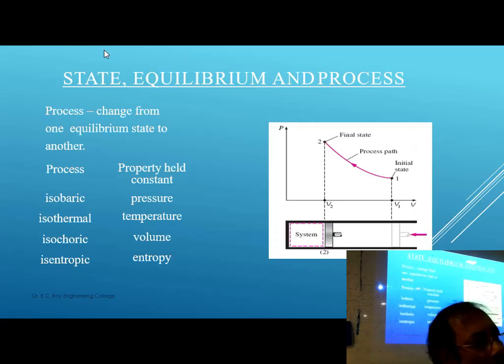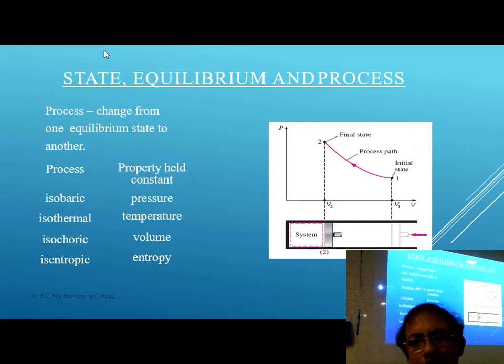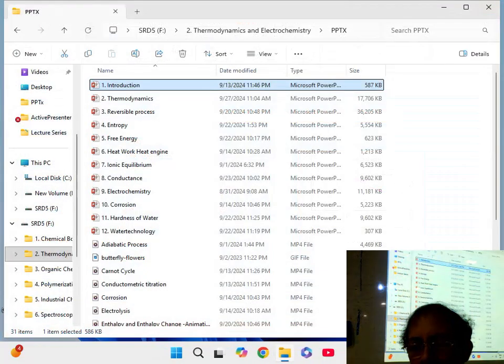Isobaric means pressure constant, isochoric means volume constant, isothermal means temperature remaining constant throughout the process. Okay, so this is called process. So up to this today. Next we will go for environment.